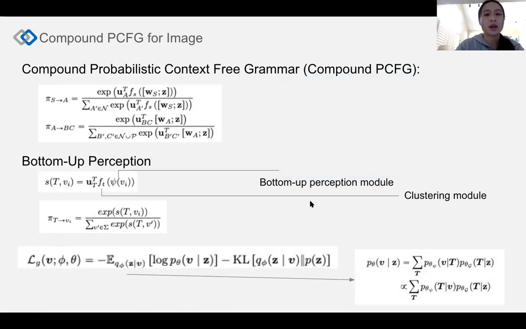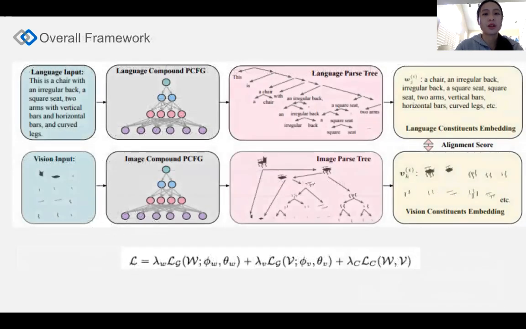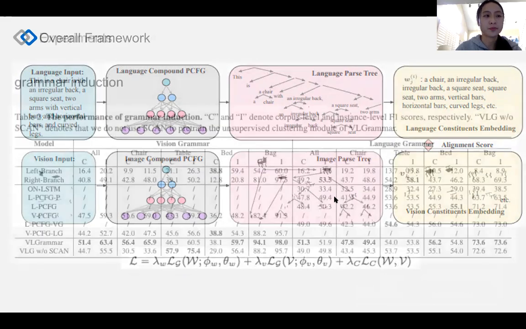Note that in this equation, if a clustering has higher probability in P(T given V), it gives larger weight to the grammar module P(T given Z). Therefore, the clustering module and the grammar module boost the performance of each other. Lastly, we use a contrastive loss to jointly learn the grammar of language and image.